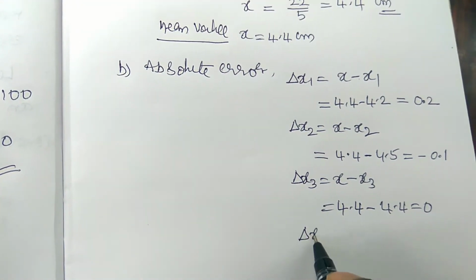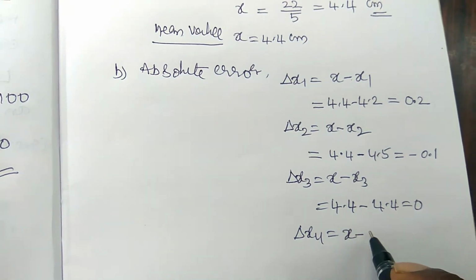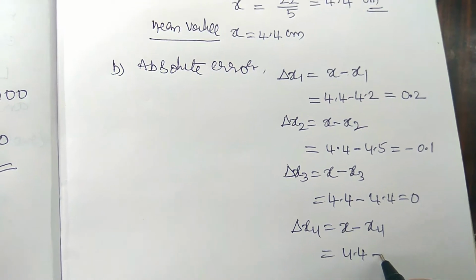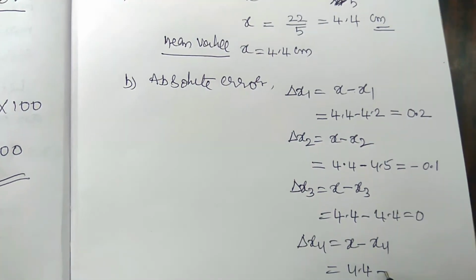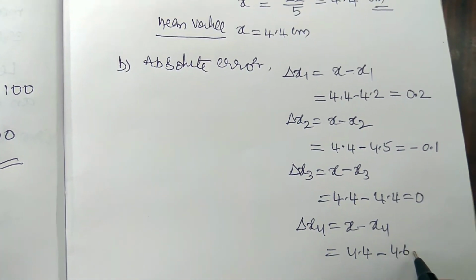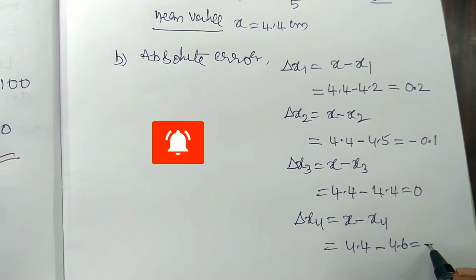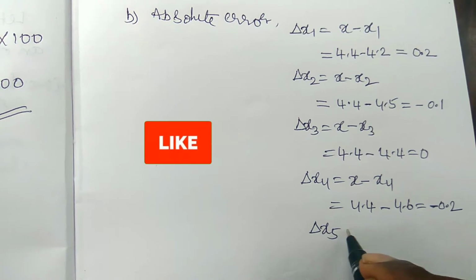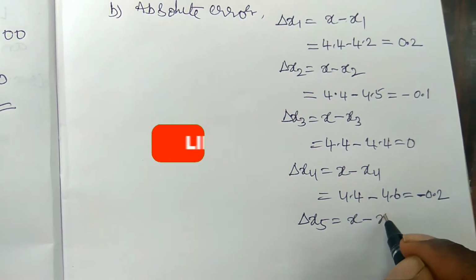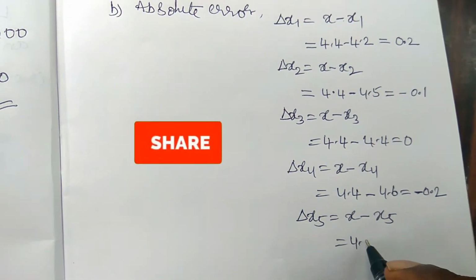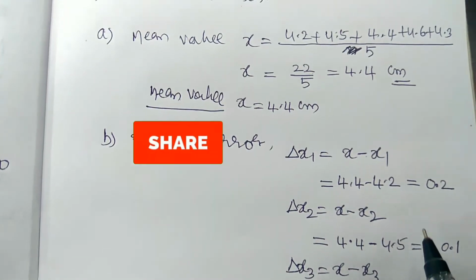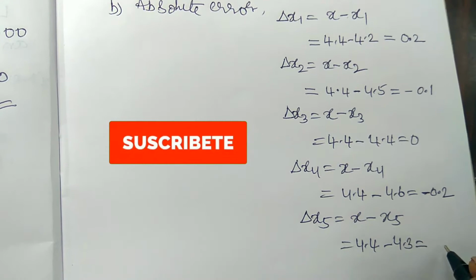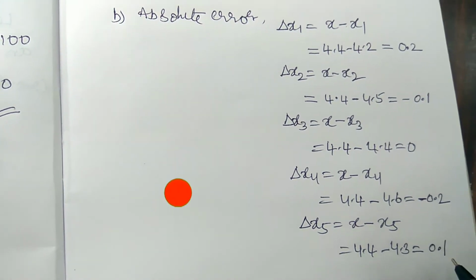Delta x4 is equal to 4.4 minus 4.6, which is minus 0.2. Similarly, delta x5 is equal to 4.4 minus 4.3, which is 0.1.